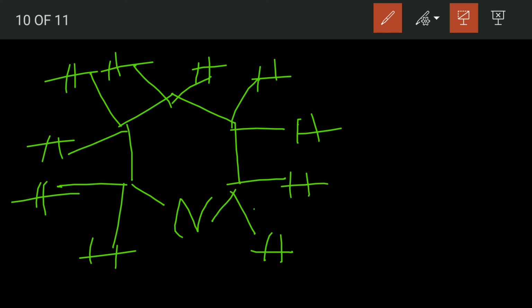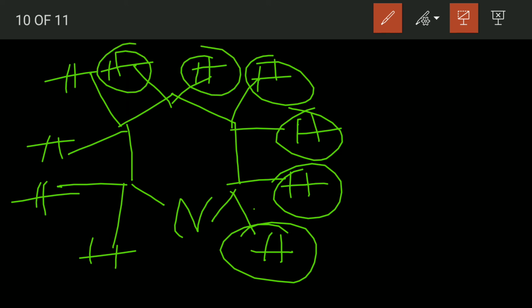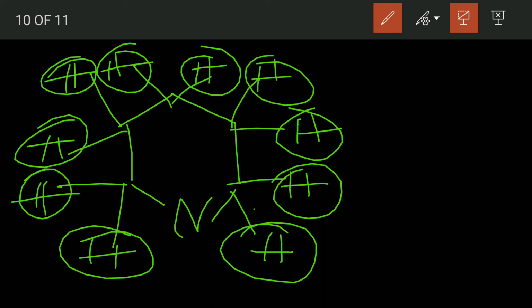So what is the degree of all these hydrogens? Tell me. The degree of the hydrogens present here, these 4 hydrogens, is 1 because the carbon to which the hydrogen is directly attached has a degree 1.